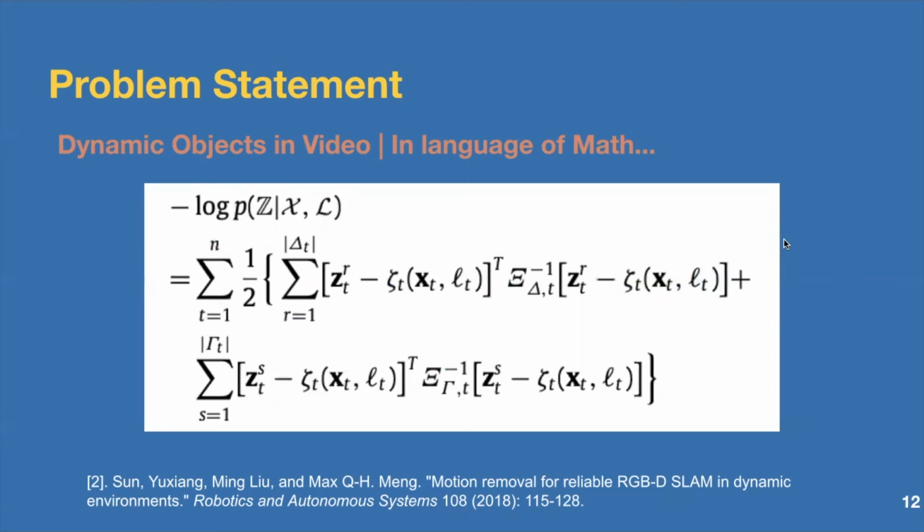Then, by using the log likelihood technique, we could break down the probability of Z given X, L into two terms, one corresponding to the accurate measurements and one corresponding to the inaccurate measurements of the key points, thereby indicating that this will have a significant effect in estimating the position and map points.